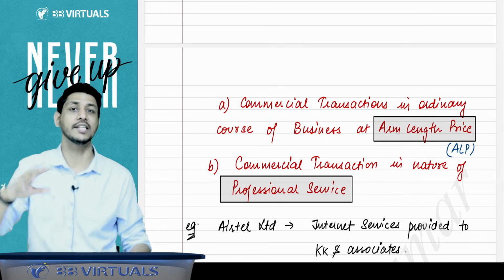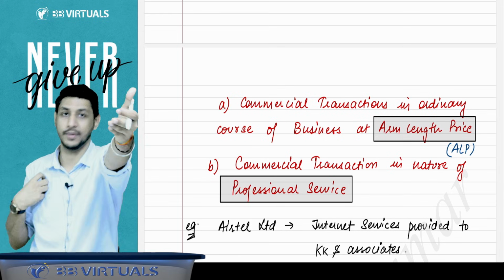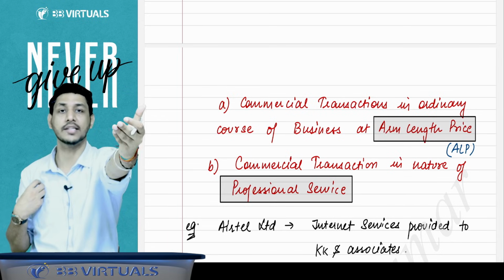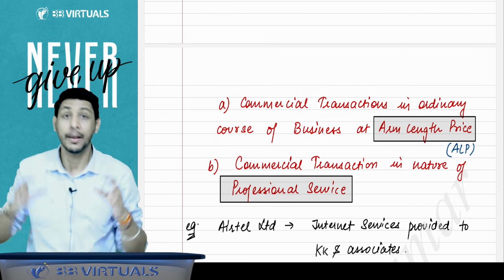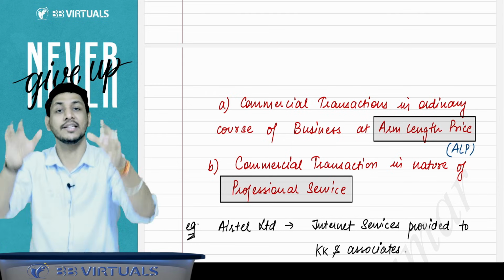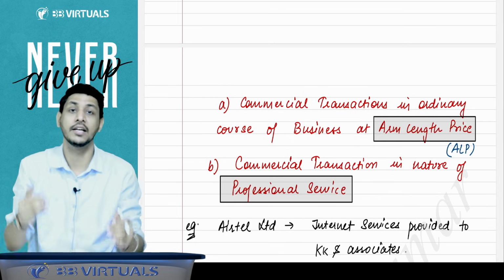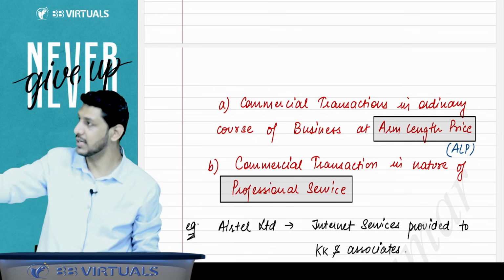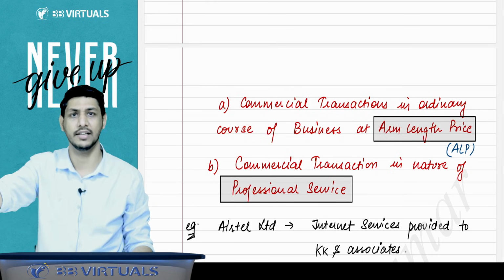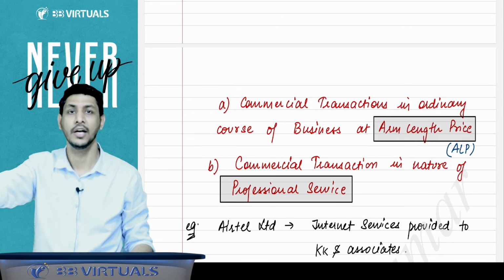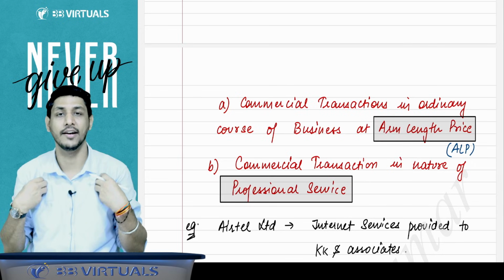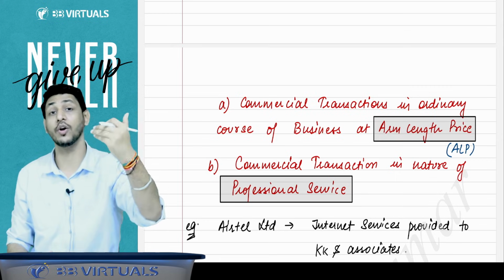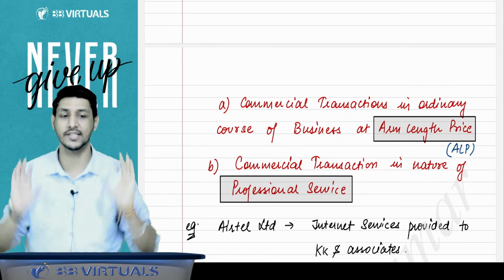Suppose I am the proposed auditor in your company, and I have a business relation. The law says if you have a business relation with this company, you cannot be its auditor. But if my transaction with your company is at arm's length price, meaning that if the company does the same transaction with some other person, they charge the same price as well, then the company is not doing any favor to me. So we will say that there is no business relationship. The transaction is being conducted at arm's length price, so this person can be appointed as an auditor.